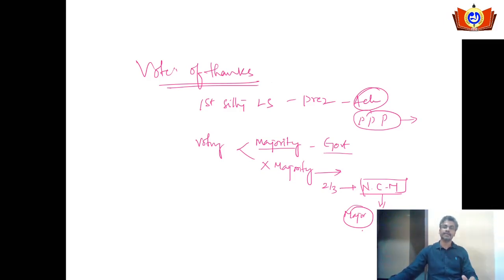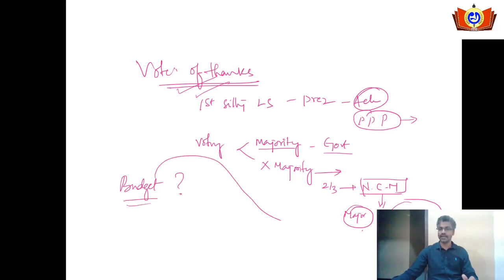This simple speech or vote of thanks, if it is not passed in the Lok Sabha, will result in the resignation of the Council of Ministers. Then what about the budget if it is not passed? If the budget is not passed, this will also result in the same thing, that is, the resignation of the Council of Ministers headed by the Prime Minister.